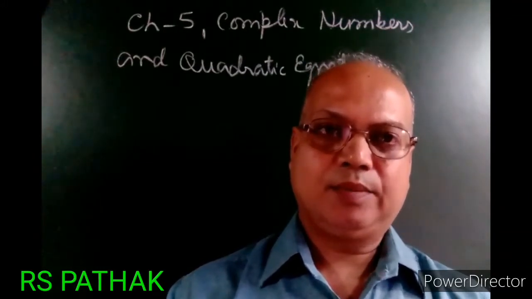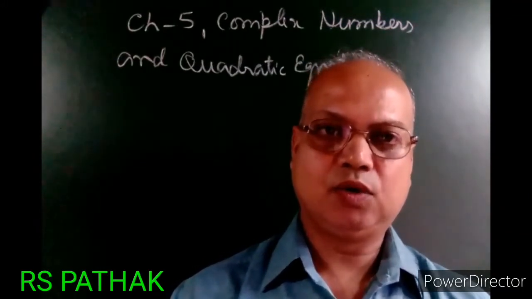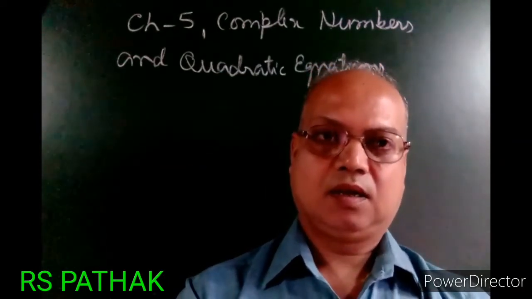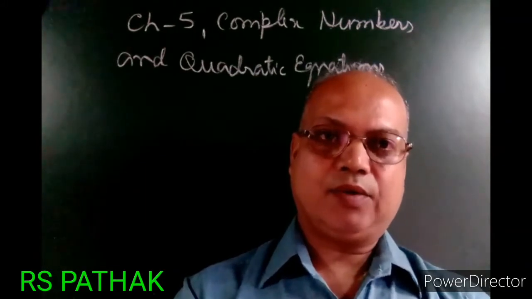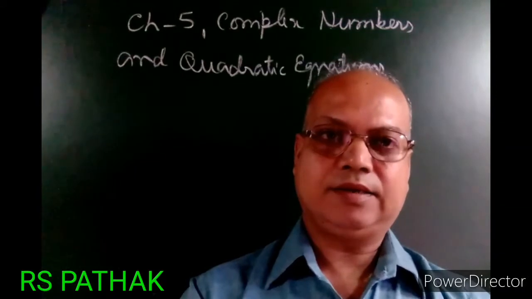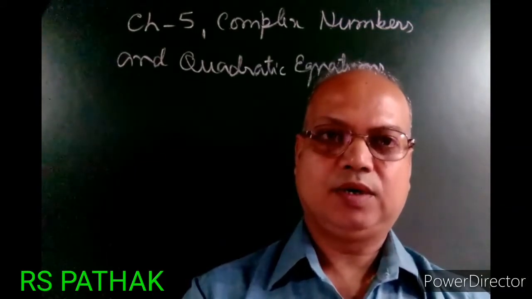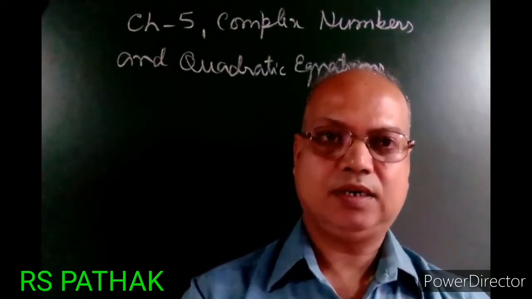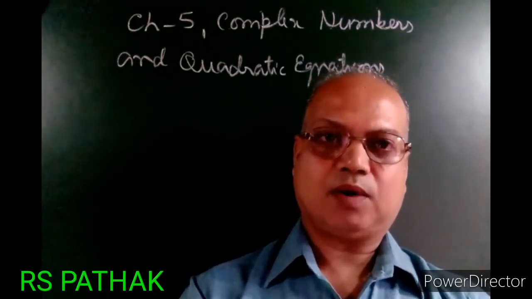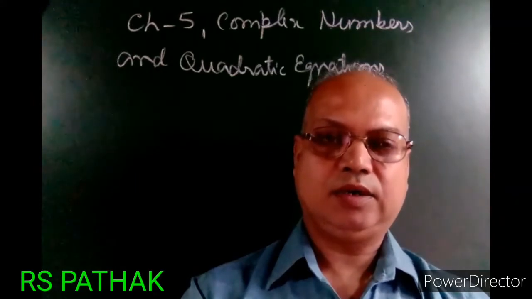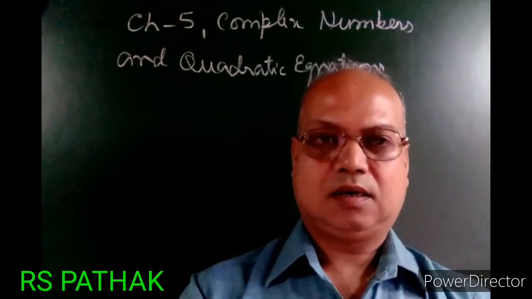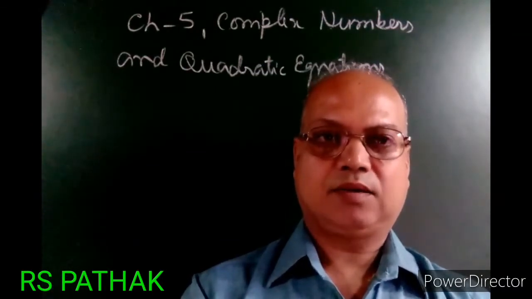Then a great mathematician, Euler, you have heard the name of Euler, gave the name i. i is derived from iota. The short form of iota is i, and the value of i is under root minus 1.